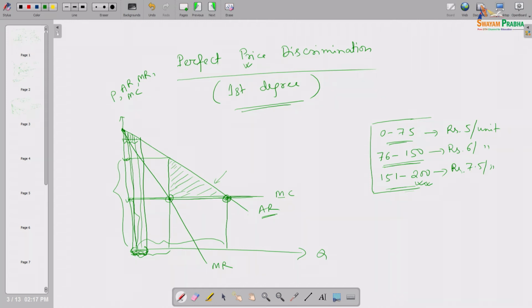Not only that, suppose a second customer is standing in between these. He is consuming this red colored segment. So this second customer, within his consumption, for one unit this is the price, for another unit this is the price, and so on. He is also facing second degree kind of pricing by the monopolist, because for different units, different price. The price the second customer is paying and the price the first customer is paying are also different. That is why perfect price discrimination is a combination of both second degree and third degree price discrimination.